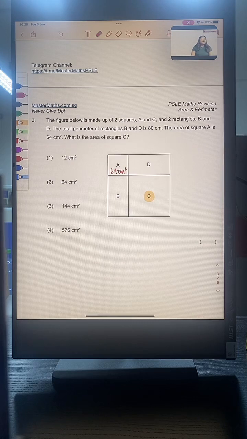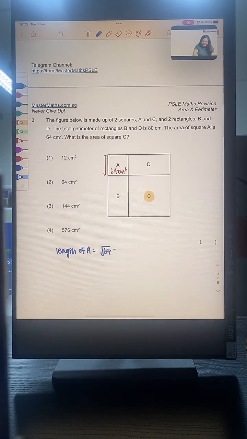Once we know the area of a square, just like in question 1, we can look for the length of the square. Square root 64 is 8. So the length of A is going to be square root 64, which is 8. For those of you who have not learned square roots, you can also take 64 equals 8 times 8. Since each side of the square must be the same, each side must be 8 cm. This is one clue for you.